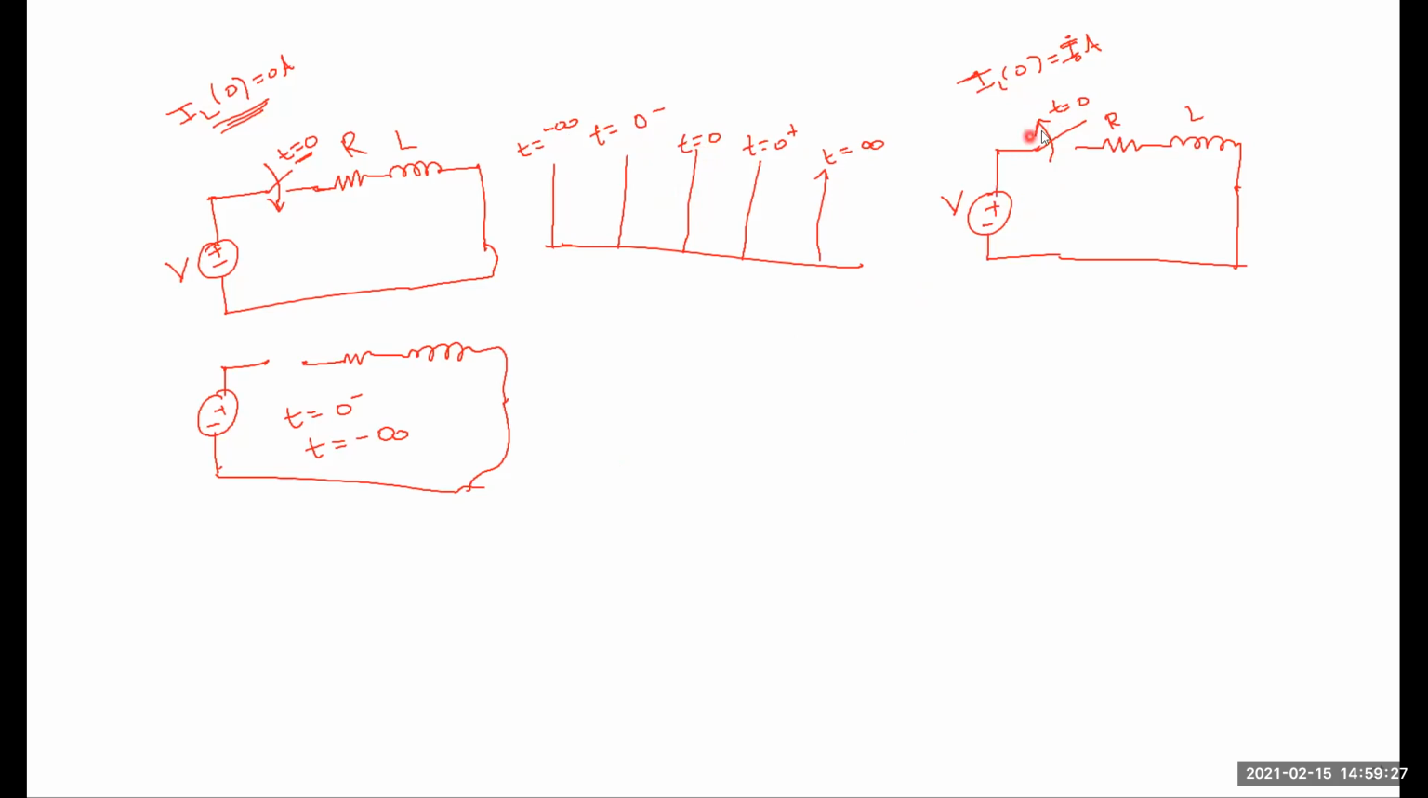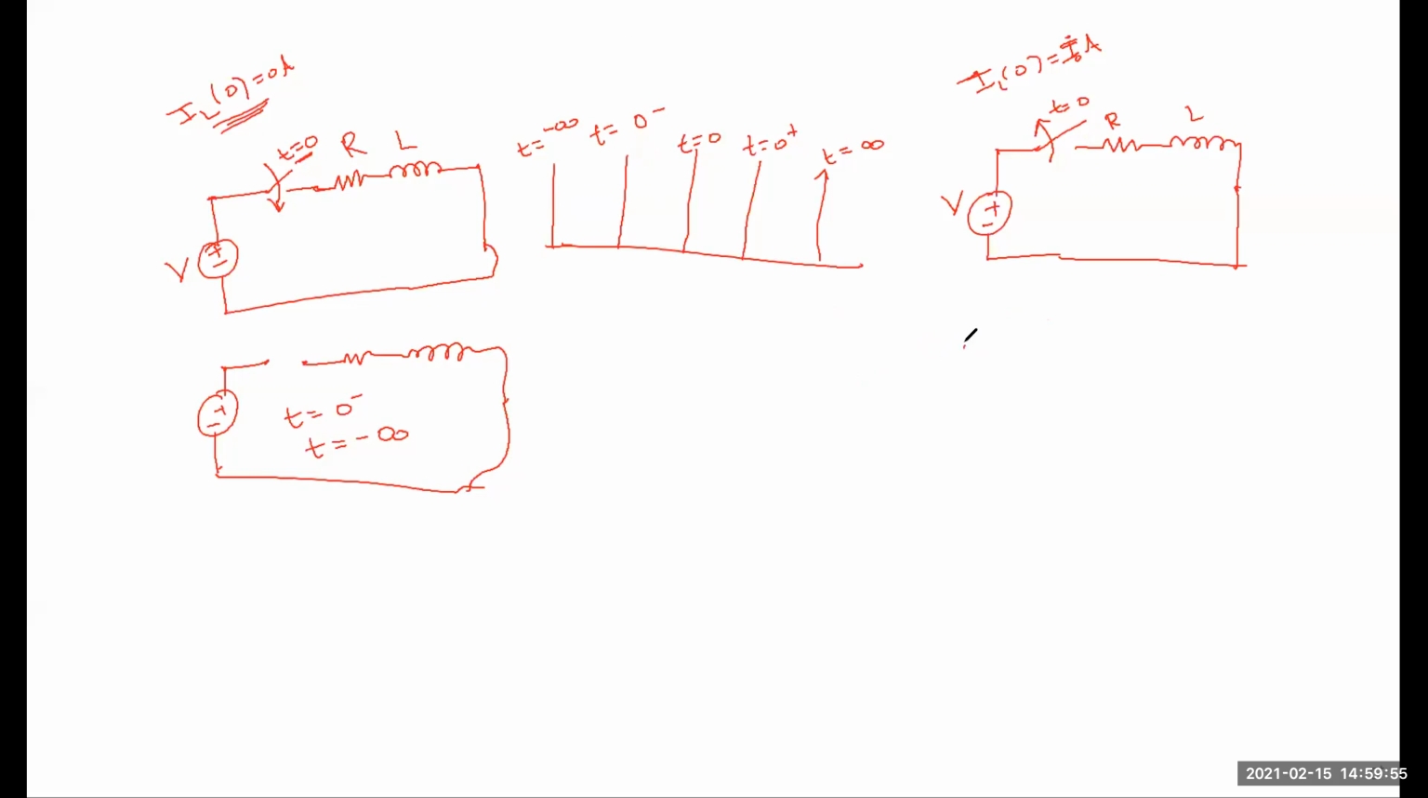Understood? At t is equal to 0 the switch is open, which means that in the t is equal to 0 minus state it is acting as a short circuit. Then only it is possible to open at t is equal to 0. Understood? So at t is equal to 0 minus, what is the position of the switch here? It is closed now, like this.